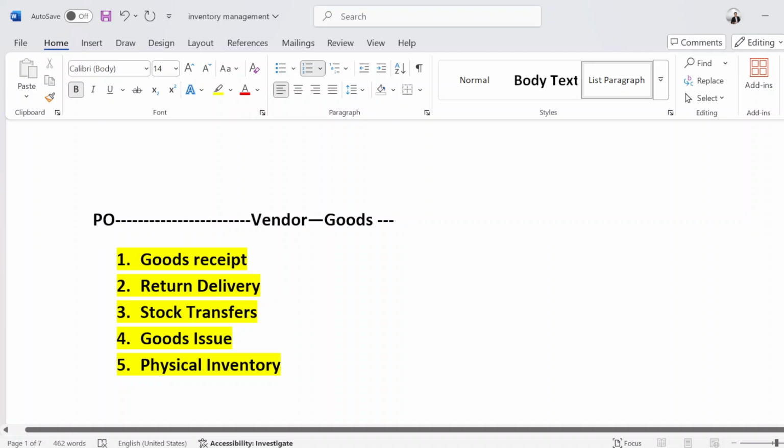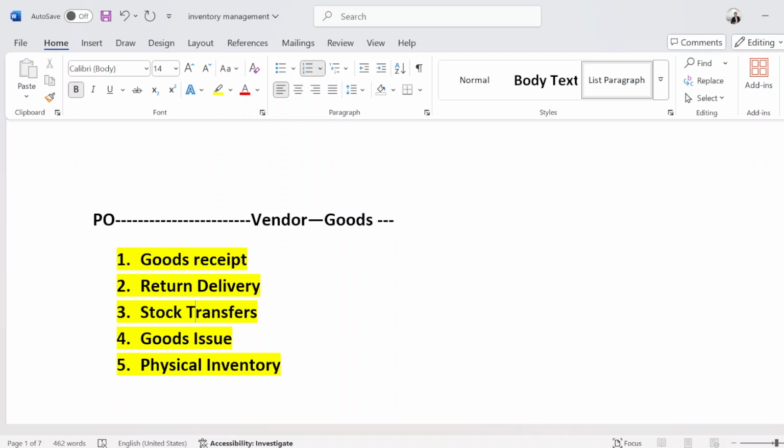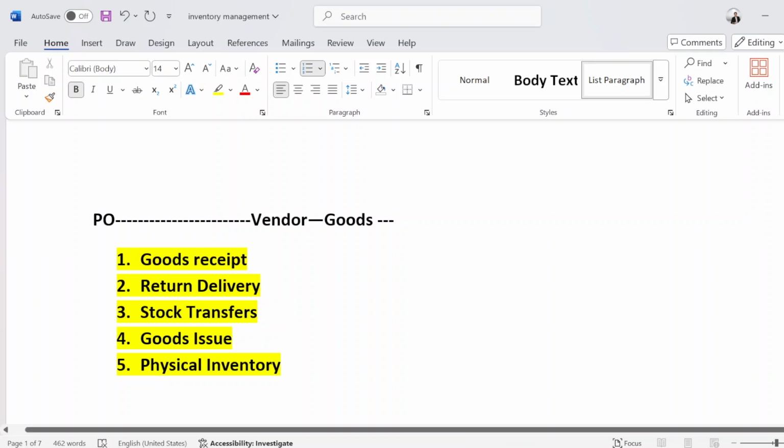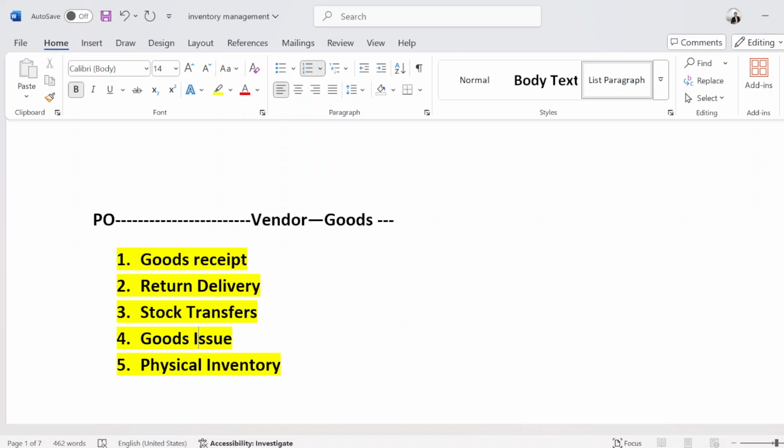Stock transfer: we are transferring the stock from one plant to another plant, or within a single plant between two storage locations. In that case, we will use the stock transfer concept. Goods issue: whenever we want to issue the goods internally, like the store person, who is responsible for creating a purchase order or all store activity he is doing.